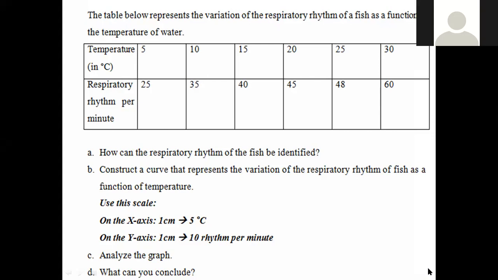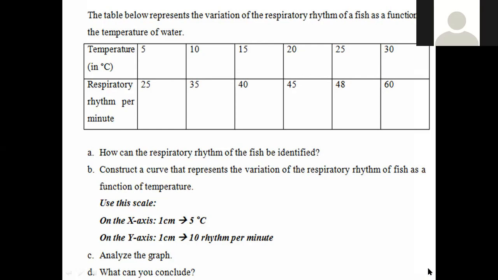When the operculum is open and the mouth is closed, we call it exhalation. So here you confuse between these two. When the mouth is open and the operculum is closed, this is the inhalation, while when the mouth is closed and the operculum is open, this is the exhalation. So you have to pay attention to this.